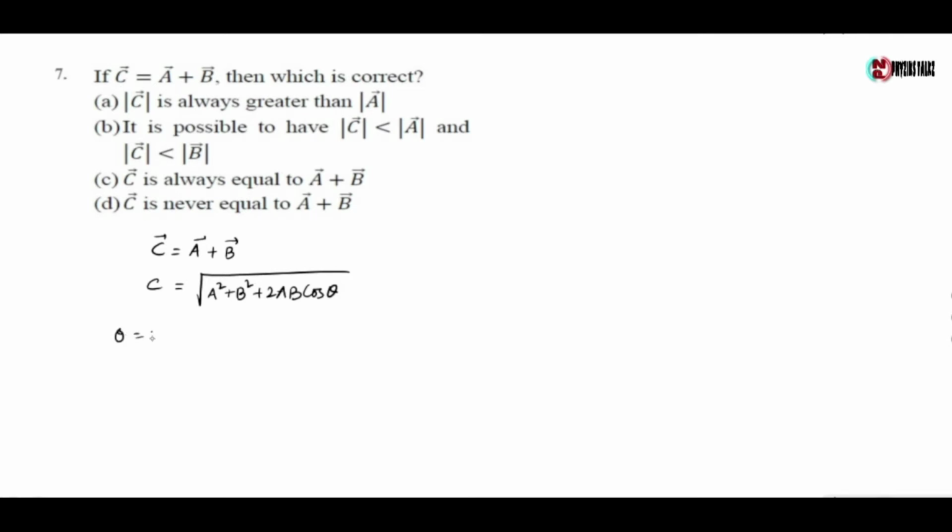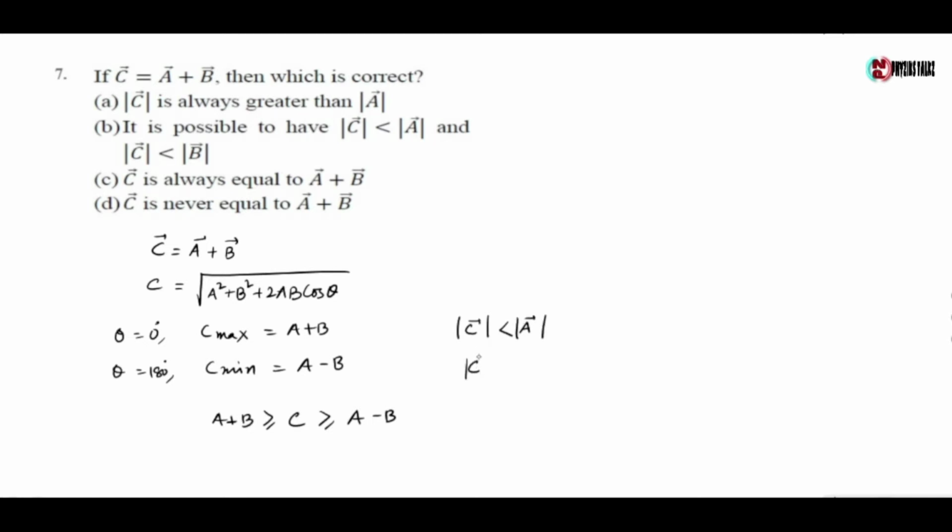Now when theta equals 0 degrees, C is maximum, which is given by A plus B, and when theta equals 180 degrees, C is minimum, which is given by A minus B. So C lies between A plus B and A minus B. So it is possible to have mod of C less than mod of A and mod of C less than mod of B. So the correct option is option B.